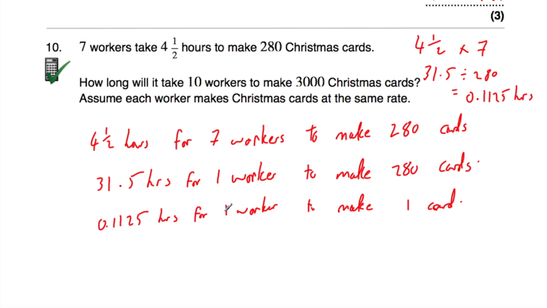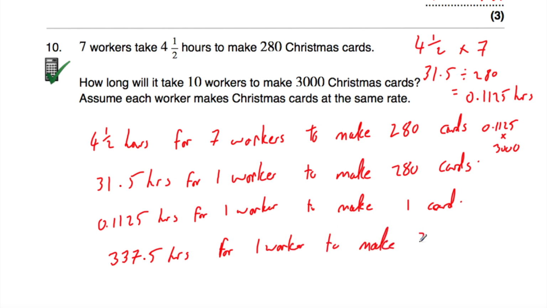Now let's see how long it would take for one worker to make all 3,000. So if they were doing it all by themselves, how long would it take them? If they're making one card, it takes 0.1125 hours. If we times that by 3,000, that tells us how long it would take the one worker to make 3,000 cards. So 0.1125 multiplied by 3,000 gives an answer of 337.5 hours for one worker to make 3,000 cards.